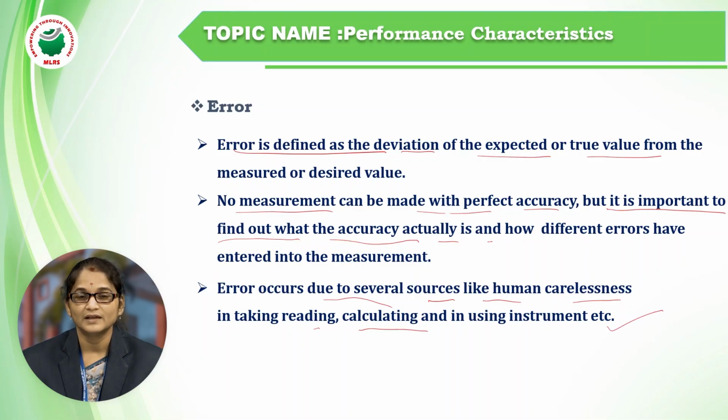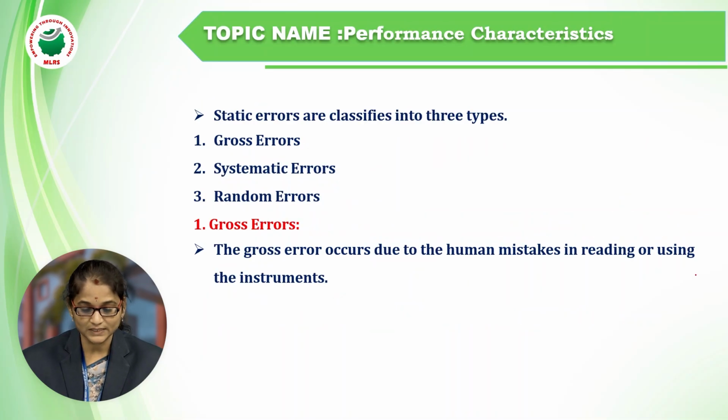We will do some corrections with the man. The error will occur due to the instrument, environmental error, or man-made carelessness, that is human carelessness. Now, static characteristics: we already discussed accuracy, precision, and resolution in the previous class. Now we'll discuss types of errors.